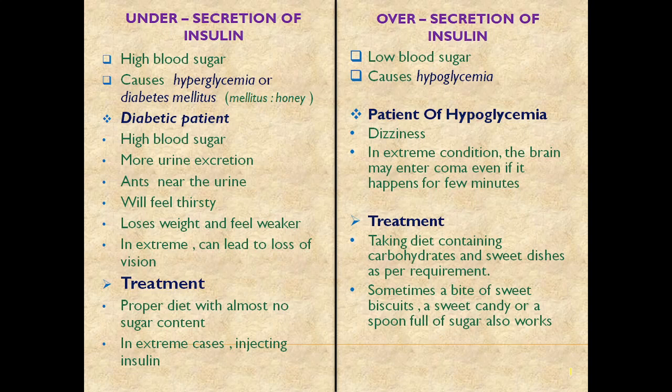Now, what I want to say is that whether you do the treatment or precautions to control the blood sugar level, when it is too high for hyperglycemia or too low for hypoglycemia, you should do it within a limit. Suppose you or any one of your family or relatives has diabetes. If he or she is not taking any sugar content, it has been seen that sometimes the blood sugar becomes too low.